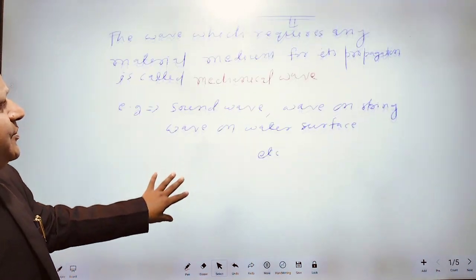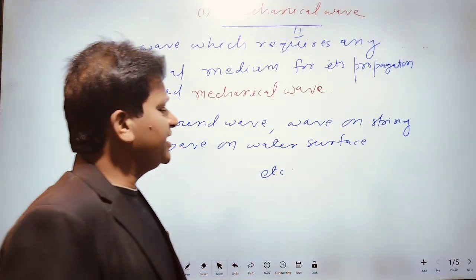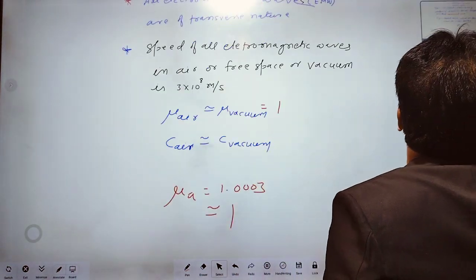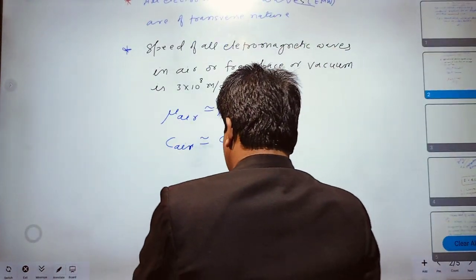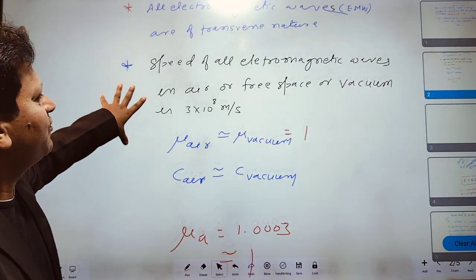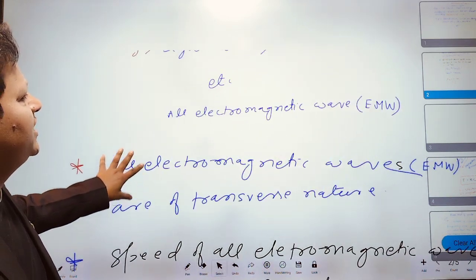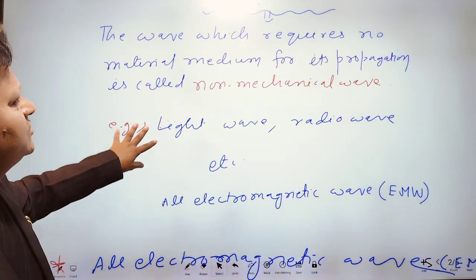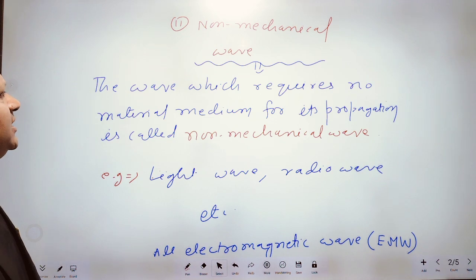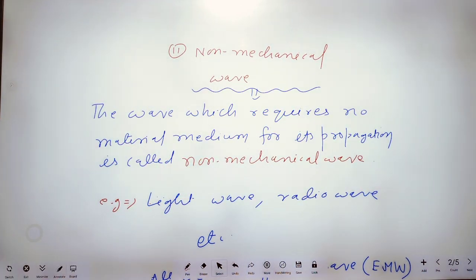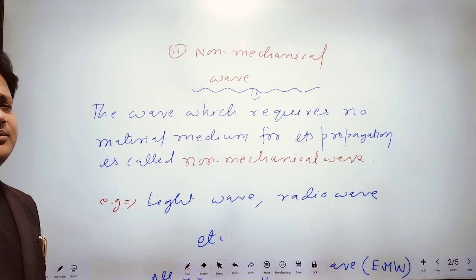Now I am going to define non-mechanical wave. What is non-mechanical wave? The wave which requires no material medium for its propagation is called non-mechanical wave.